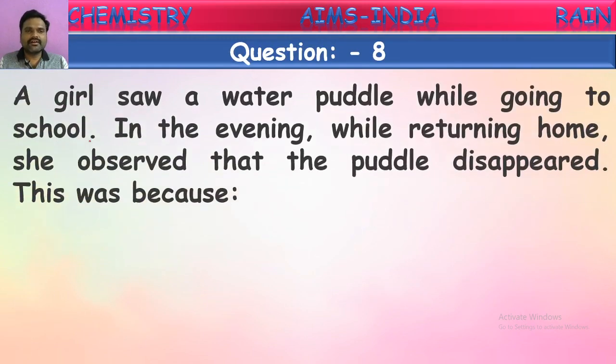A girl saw a water puddle while going to school. So, a girl like you, while going to school, has observed a puddle on the roadside, a puddle of water, a small meadow. In the evening, while returning home, she observed that the puddle had disappeared. This was because... So how will these water puddles disappear? What is the reason behind it?